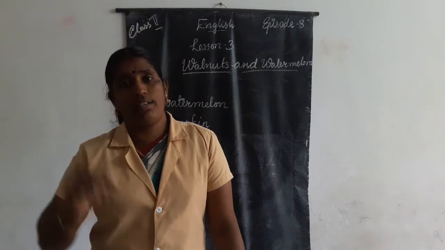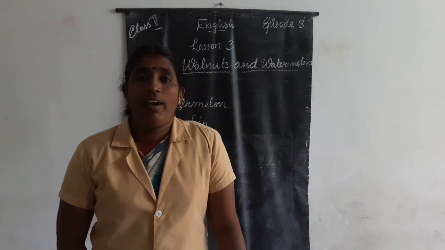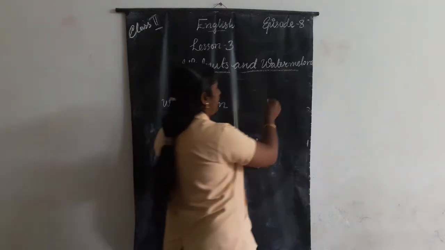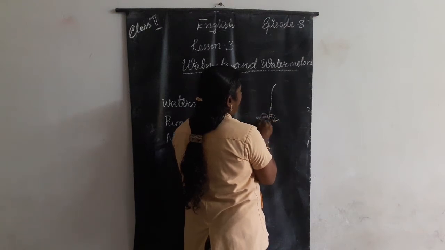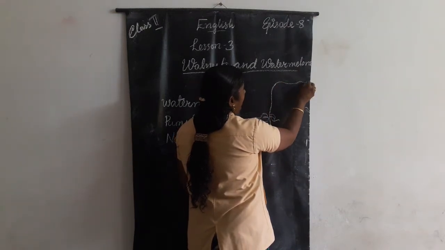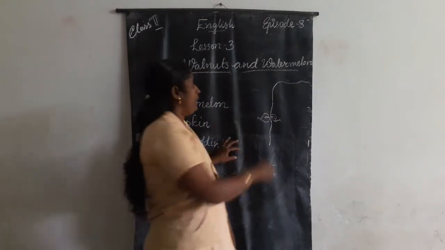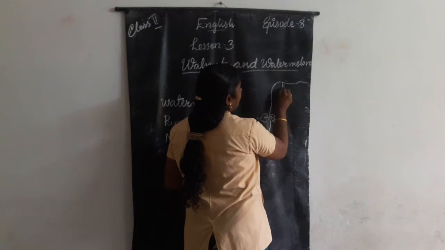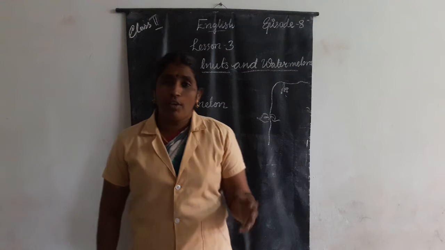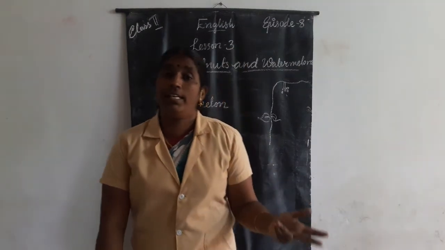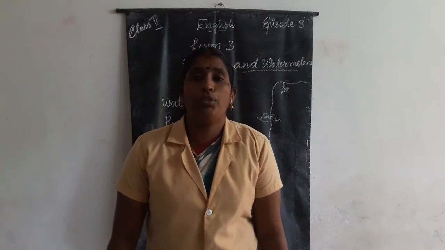These vegetables and fruits are growing in vines. The climbing plants are called vines. It is a grapevine. There were so many leaves in it, and it needs support. The vines need support to grow, and the grapes are growing like this. Grapes, watermelons, ash gourd, bitter gourd, and so on are climbing plants, and they need support to grow.